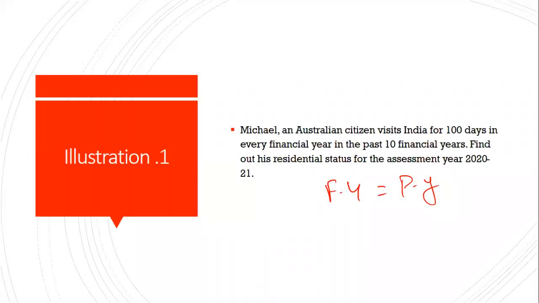Now, what is the previous year for the assessment year 2021? 2019-20. This is the first year. Since he stays in India for the past 10 years, we will write down the previous 10 years.